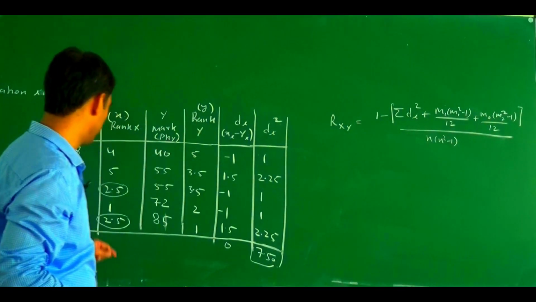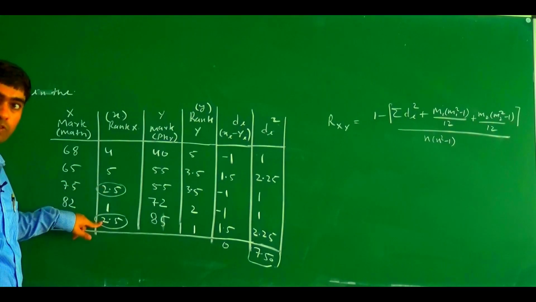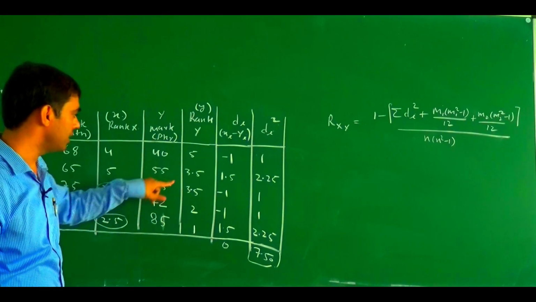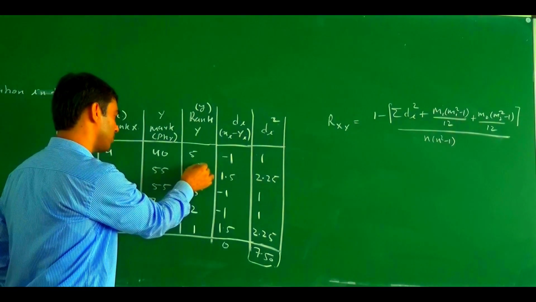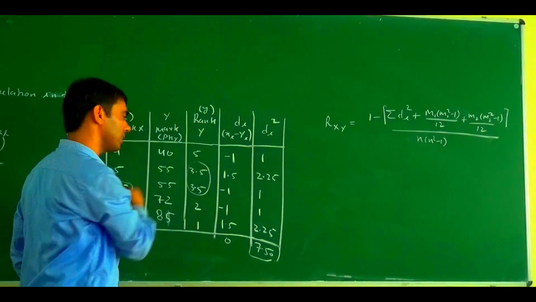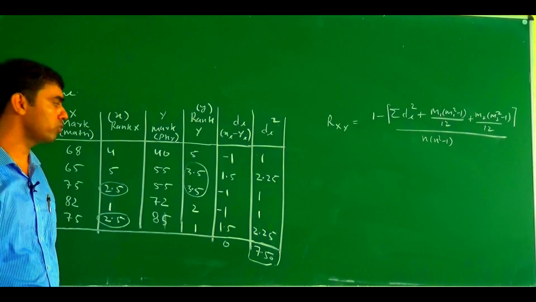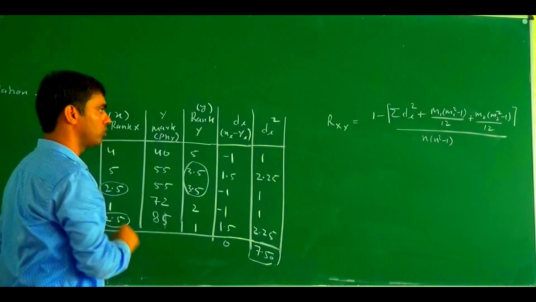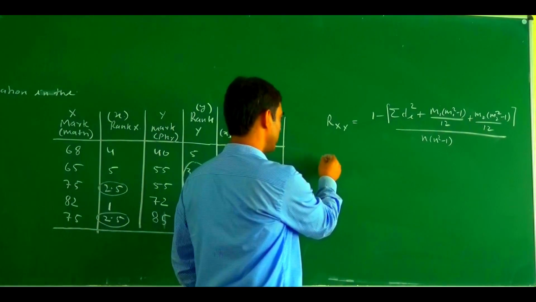So what is the value of m1? There are two individuals having the same rank, so m1 equals 2. And in the set of our data for y, two individuals also have the same rank. So what is the value of m2? m2 is also 2. So what is the value?